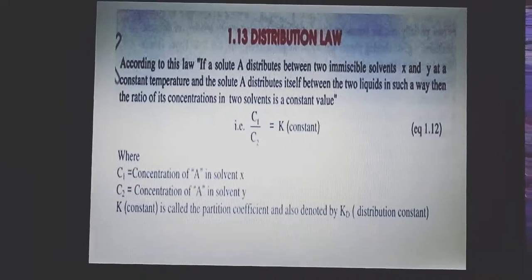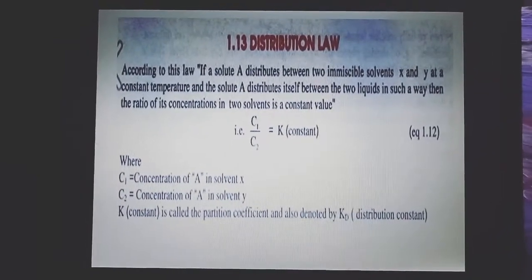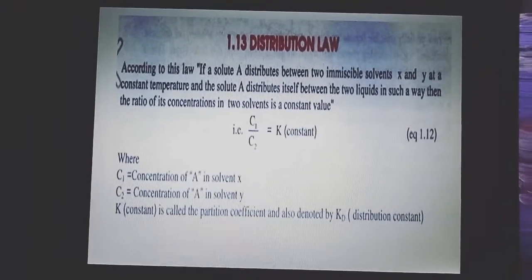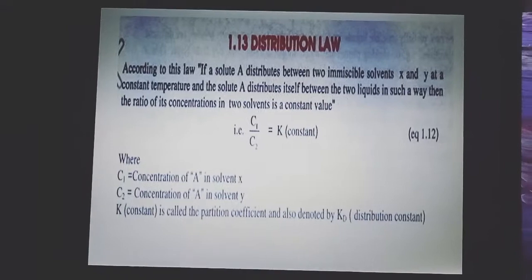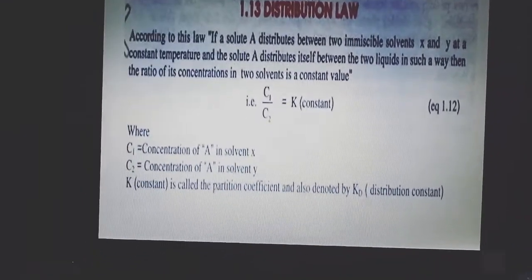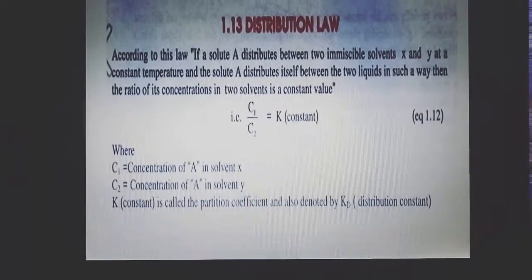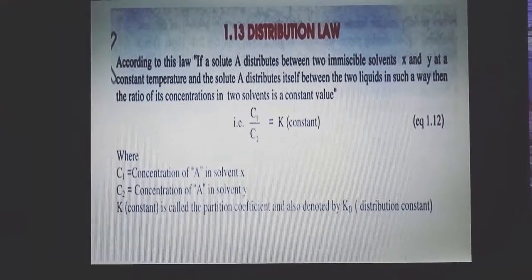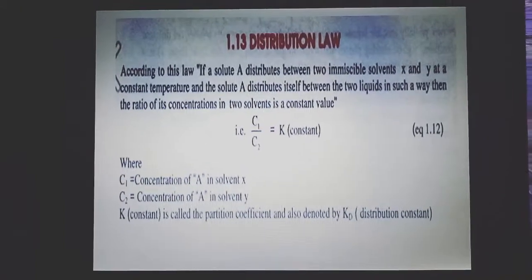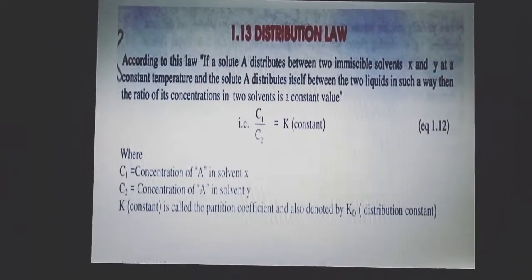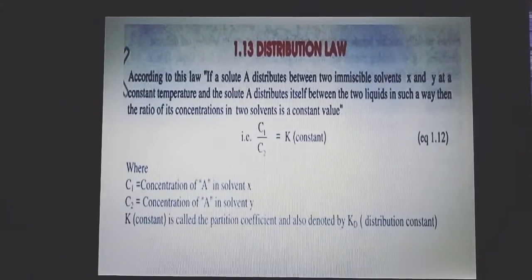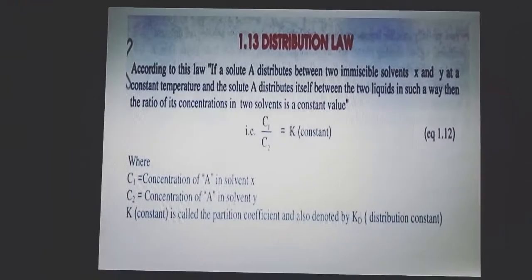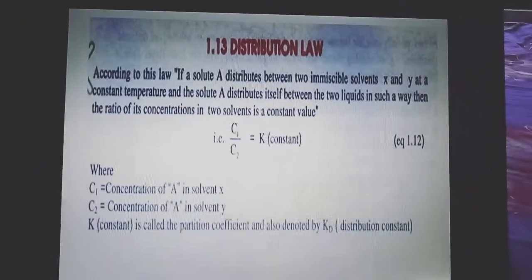So A will distribute itself in two solvents, X and Y, in such a way that the concentration of A in these two solvents is a constant value, that is C1 upon C2 is equal to K. C1 is directly proportional to C2. K is a constant. C1 is the concentration of A in X, C2 is the concentration of A in solvent Y. And K is the partition coefficient or distribution constant. It can also be denoted by KD.